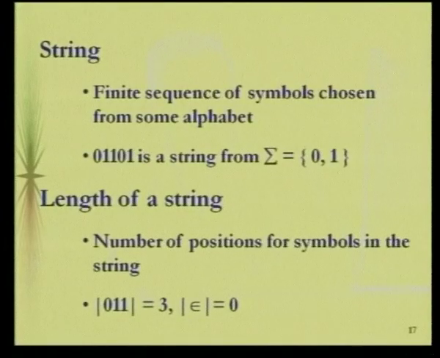Next is the meaning of the length of a string. It's also a very important definition as far as this subject is concerned. Generally we say that it is the number of symbols, but the number of symbols is not the exact definition of the length of a string. We should say that it is the number of positions available in a string. For example, in ABA, the number of distinct symbols is only 2, A is one symbol and B is another, but the number of positions available in ABA is 3. You can store 3 symbols.